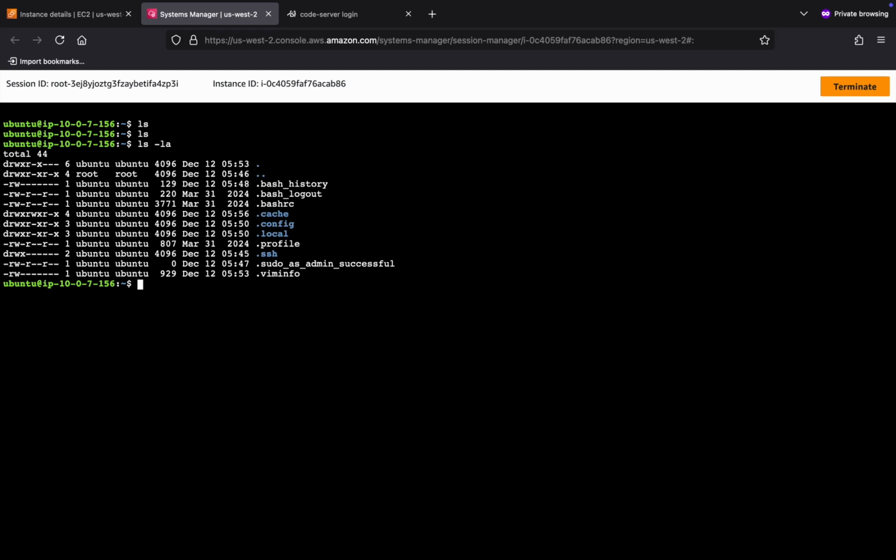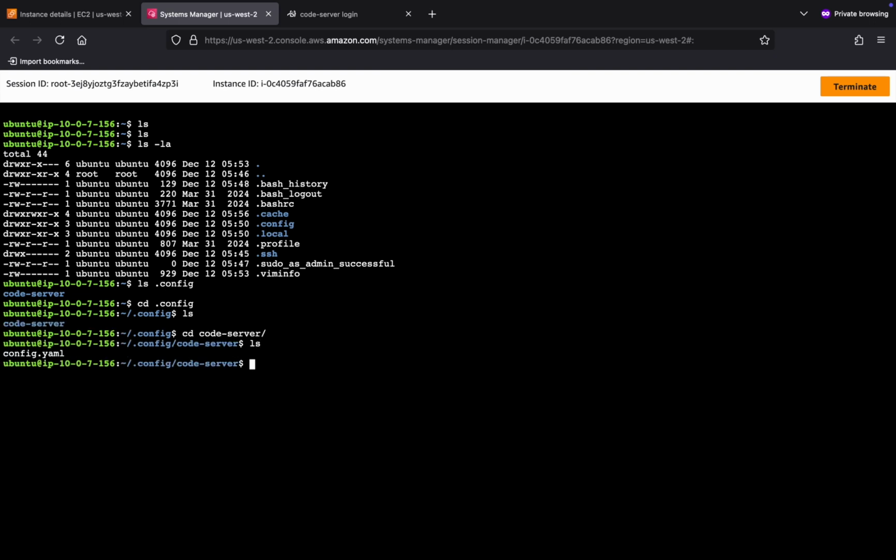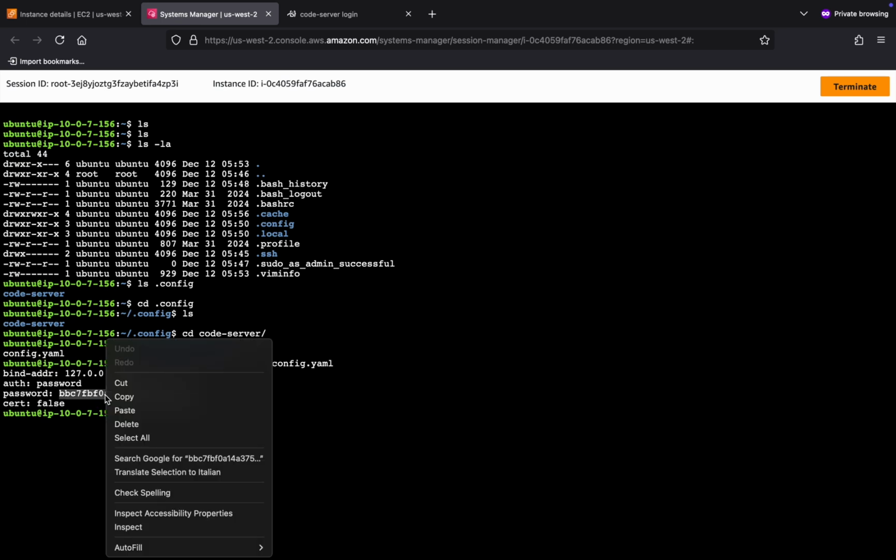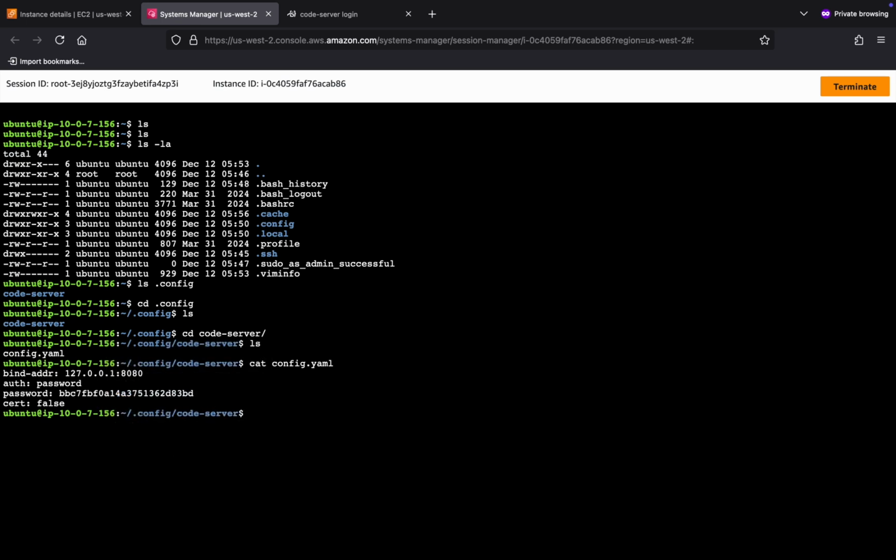So we need to locate that. I believe it's going to be in config. Yeah, there it is. So if we go into, it's a hidden directory, cd .config. We go in there, and I do ls. You'll see we have a directory called code-server. Go into code-server, ls again, config.yaml. And if I use cat to print the contents of that, you'll see one of the fields in there is a password. It's sort of like a token, right?